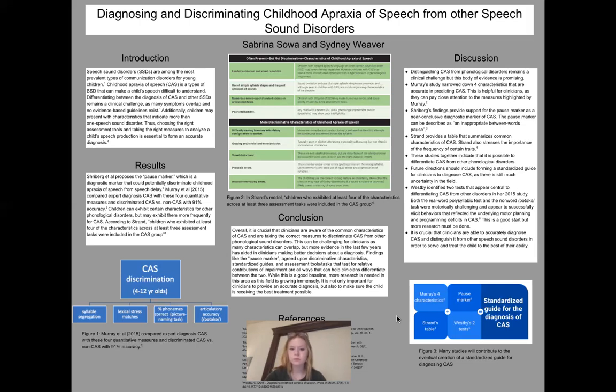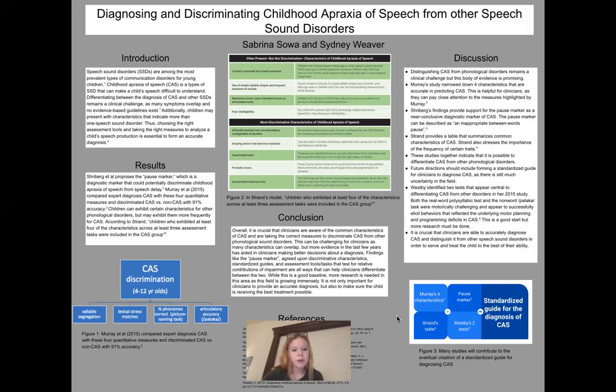So this is a good start to putting together a conclusive guide to diagnosing it, but more research definitely needs to be done. Overall, it is crucial that clinicians are able to accurately diagnose CAS and distinguish it, so that we are able to serve and treat the child to the best of their ability.